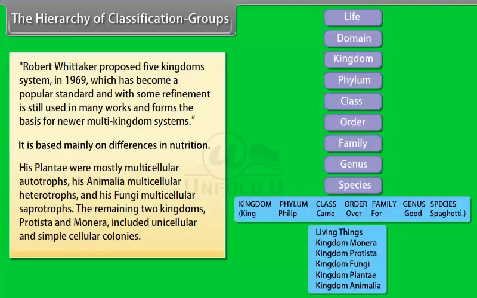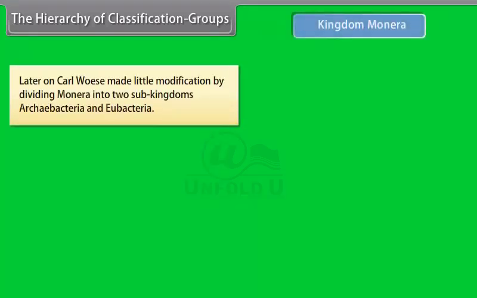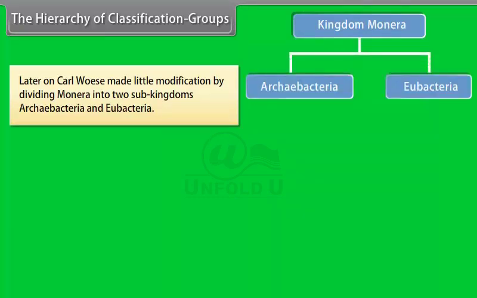His Plantae were mostly multicellular autotrophs, his Animalia multicellular heterotrophs, and his Fungi multicellular saprotrophs. The remaining 2 kingdoms, Protista and Monera, included unicellular organisms and simple cellular colonies. Later on, Carl Woese made a little modification by dividing Monera into two subkingdoms, Archaebacteria and Eubacteria.